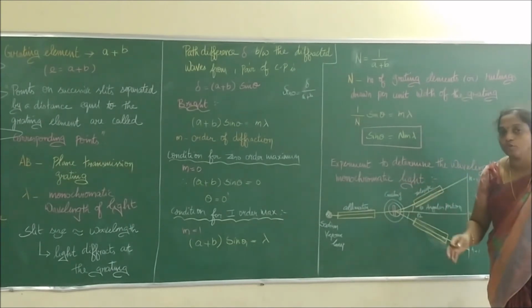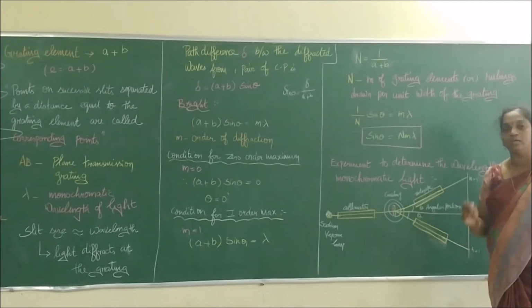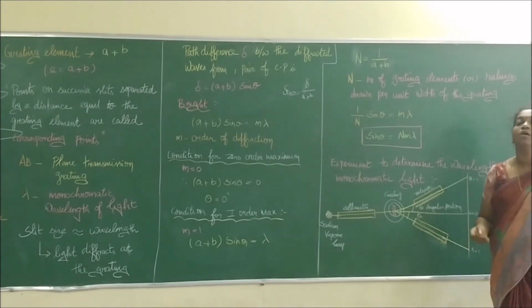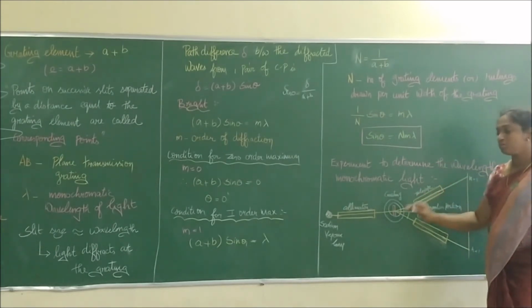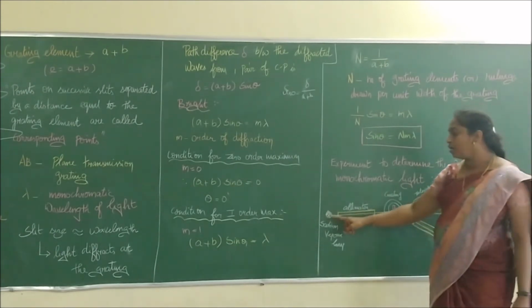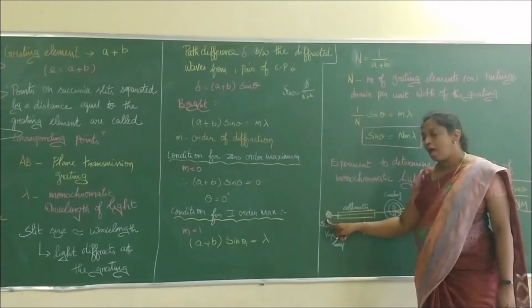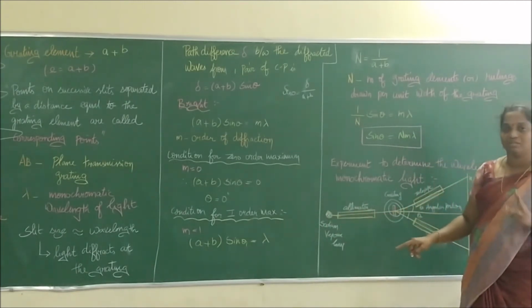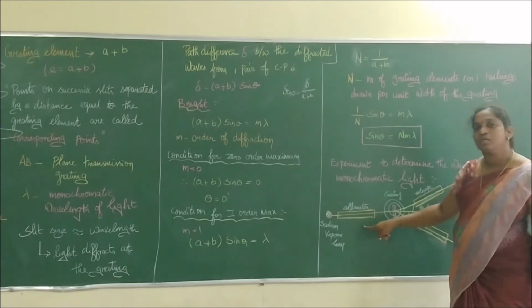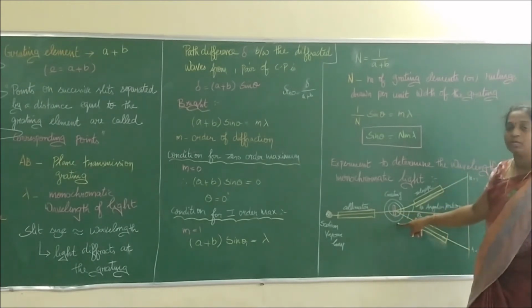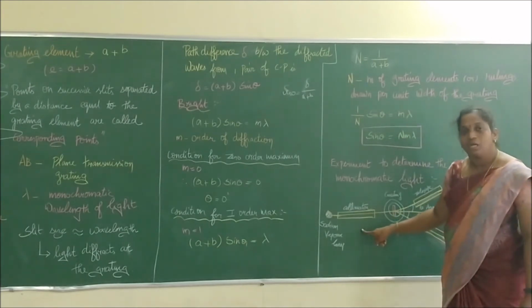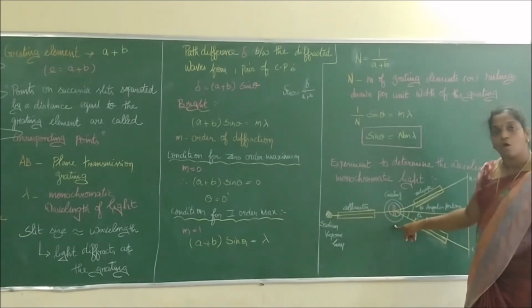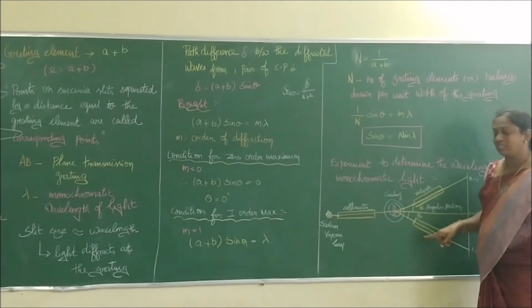So I am going to show you the spectrometer. The spectrometer is a device that helps me to study the wavelength of a light using a diffraction grating. So this is a diagram to represent that. Here I am going to use a sodium vapor lamp, and the spectrometer will have three divisions. One is called the collimator, the next one is the grating table or prism table, and the third one is called the telescope.